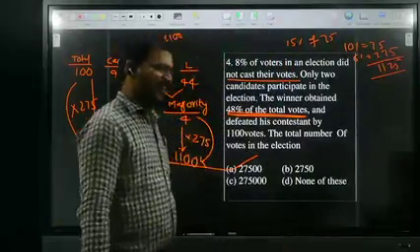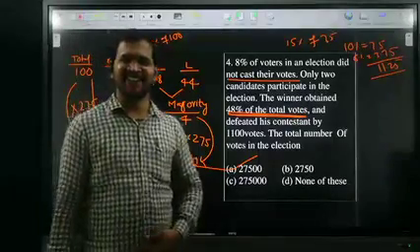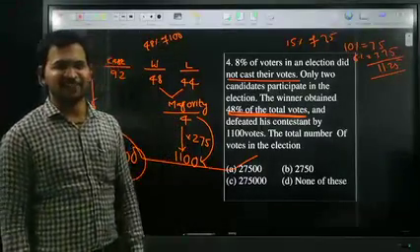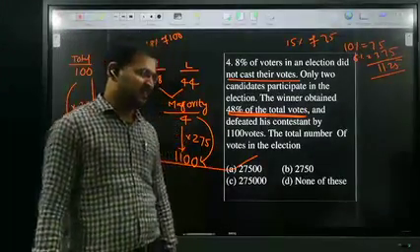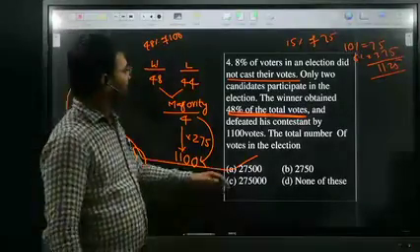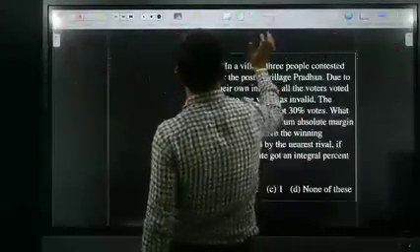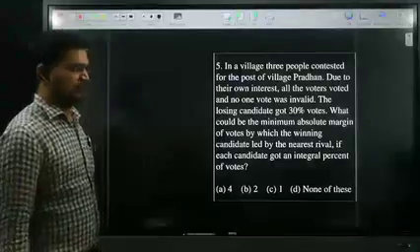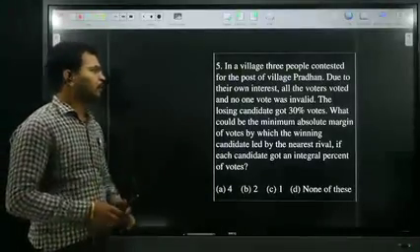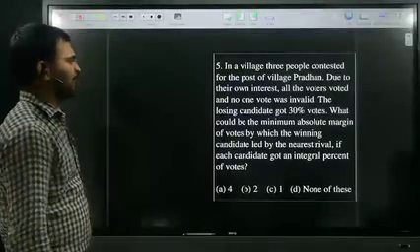Okay, Karthikeyan said the answer. Karthikeyan, no problem. So I move to the next question. Read the fifth question, all of you. Just read the fifth question, and all of you try to solve it yourself.